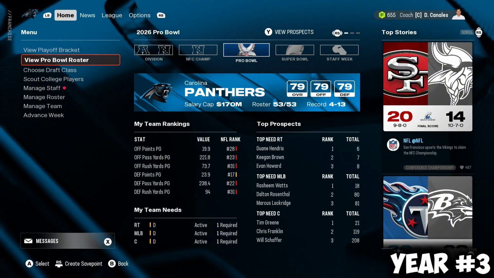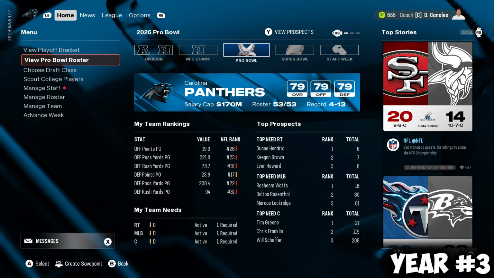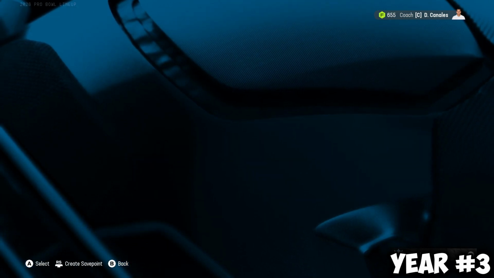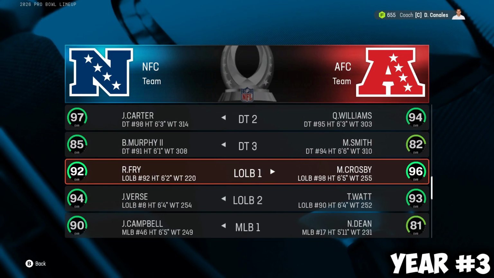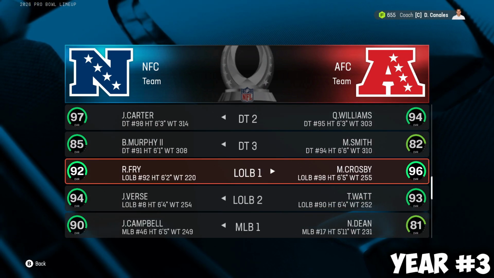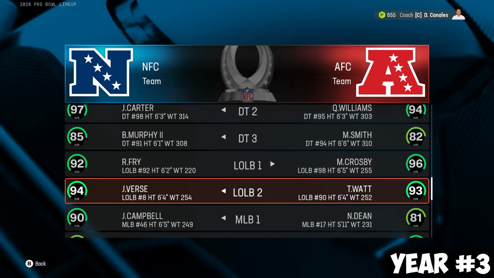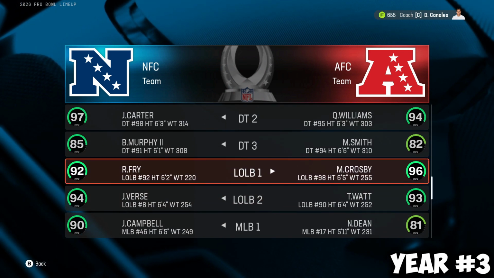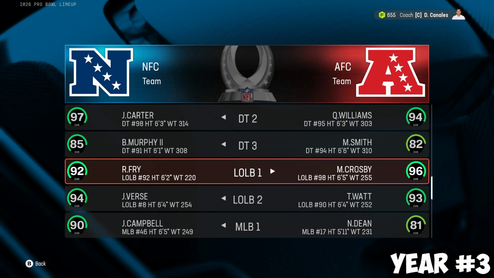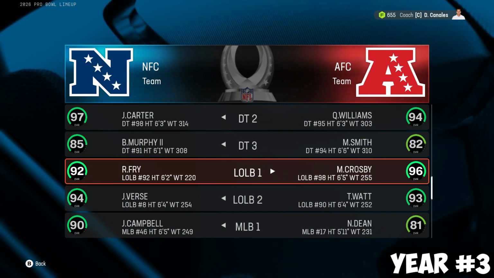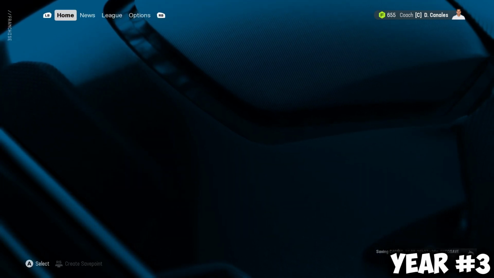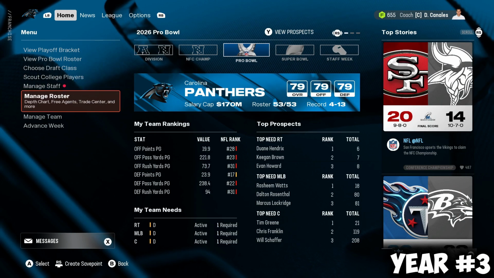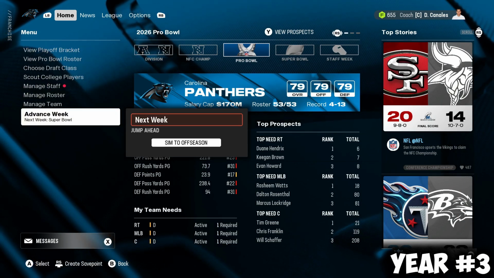And it's a Niners win 20-14 versus the Vikings. Pro Bowl roster. This is a high chance we make it. Left outside linebacker goes to Rigoberto Fry. Micah Parsons is not there. It's Jared Verse and Rigoberto Fry. 92 overall. So he went up 3 overalls, I'm pretty sure. I think it was 89 last year. 92 overall and a Pro Bowl appearance. His first of his young career comes in year 3.